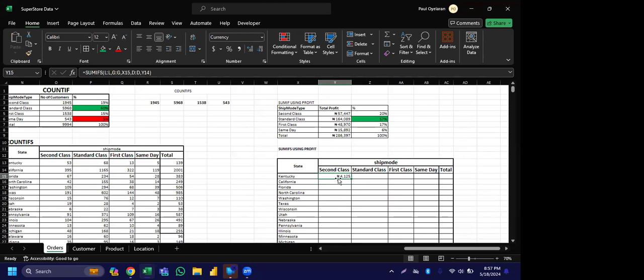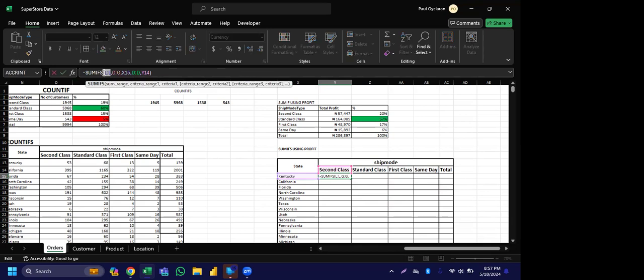So this is the total sum of profit that is coming from Kentucky to this business. So I'm going to apply those things that I did. Remember when I was locking some cells here? I'm going to lock them here too. I'm going to lock this one because I don't want it to change. So I'm locking it up. I'm locking G up. I don't want it to move.